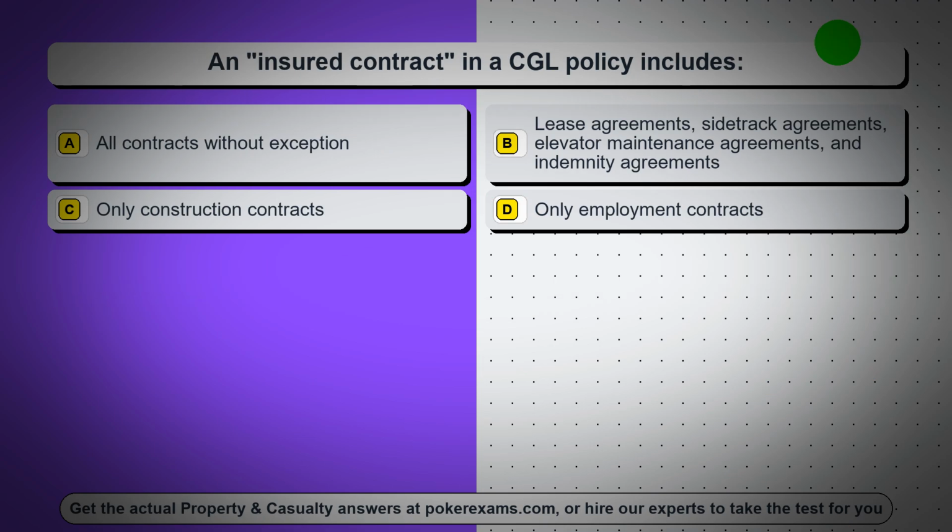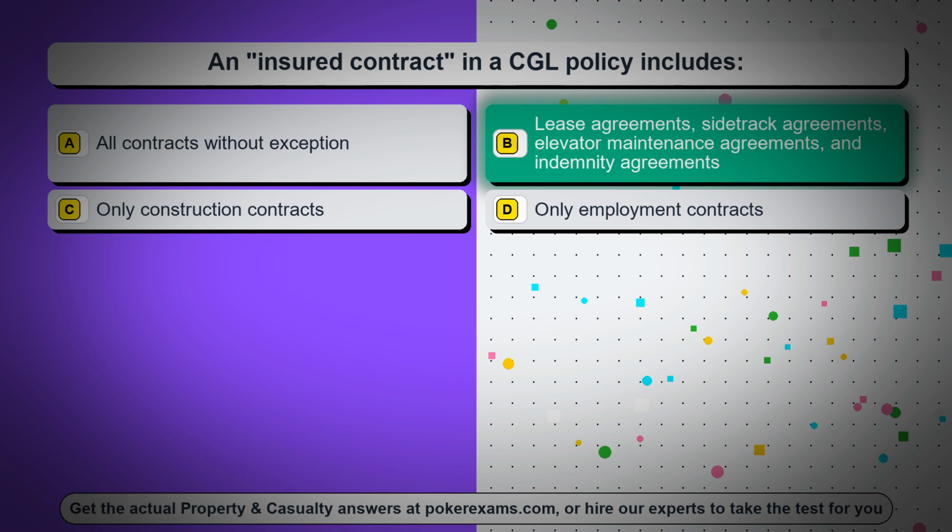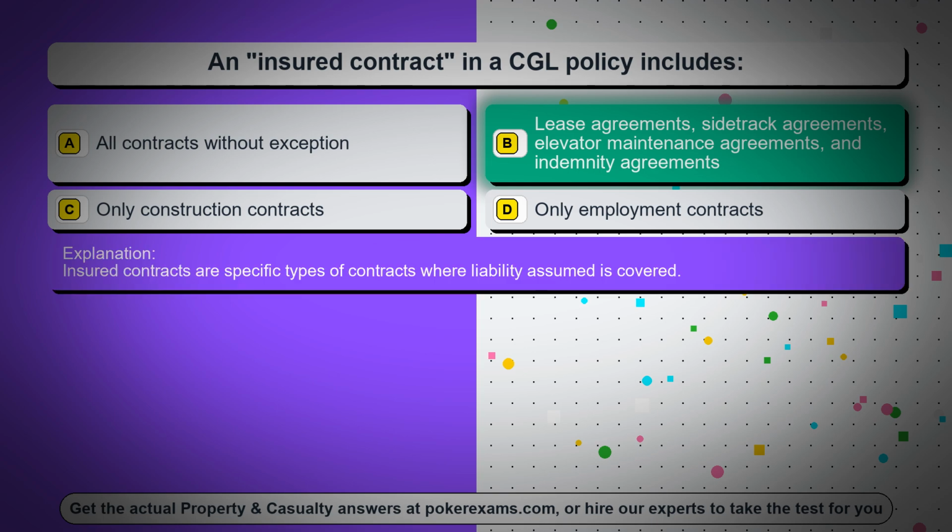Question 17. An insured contract in a CGL policy includes, option A, all contracts without exception, option B, lease agreements, sidetrack agreements, elevator maintenance agreements, and indemnity agreements, option C, only construction contracts, option D, only employment contracts. The correct answer is option B, lease agreements, sidetrack agreements, elevator maintenance agreements, and indemnity agreements. Insured contracts are specific types of contracts where liability assumed is covered.